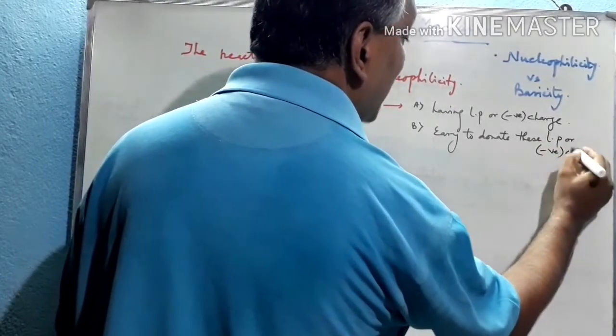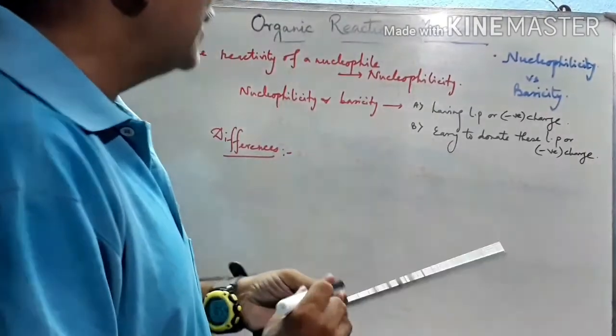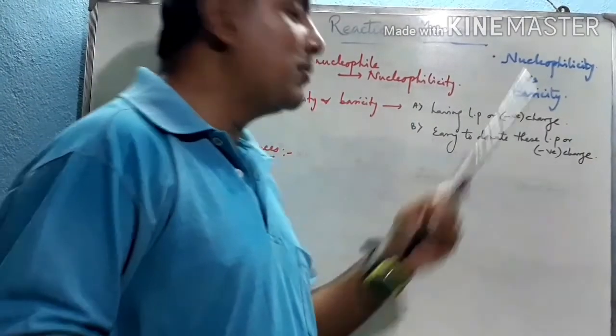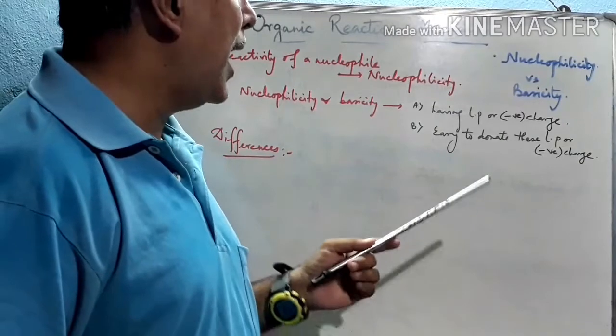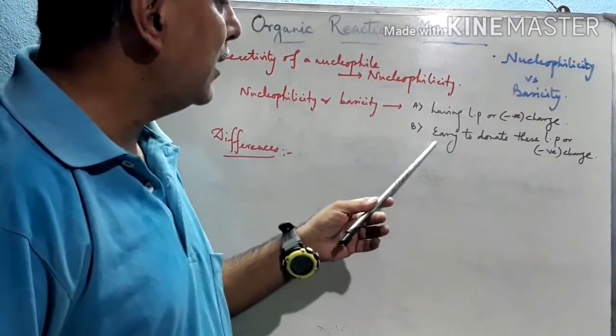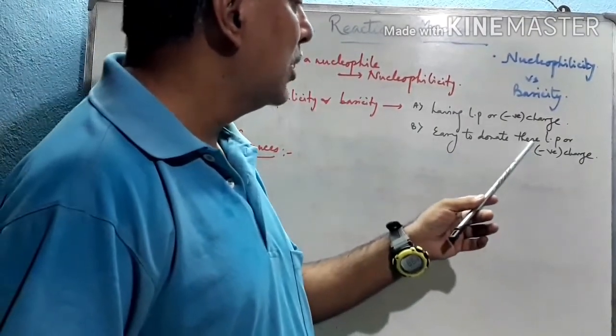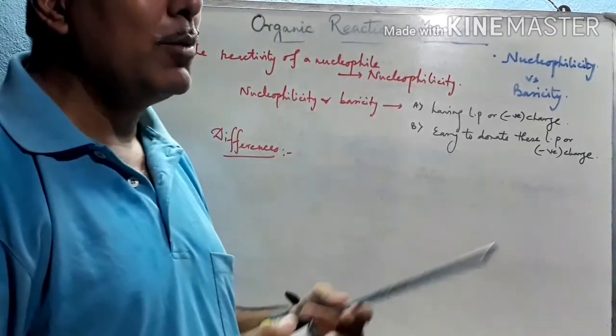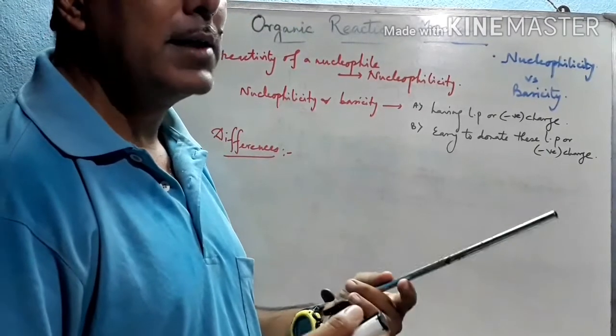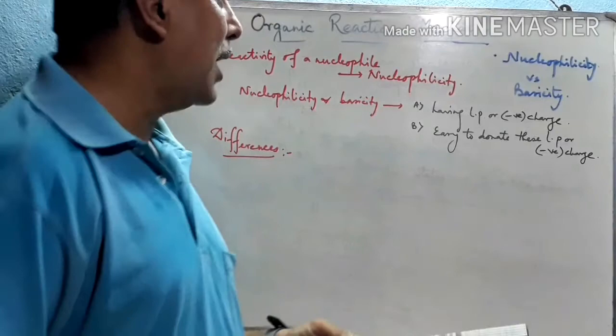So both of them are related with these two points. Both of them have a lone pair or negative charge over their atom or species, and they easily donate it. How readily they can donate this lone pair or negative charge to the other substance.